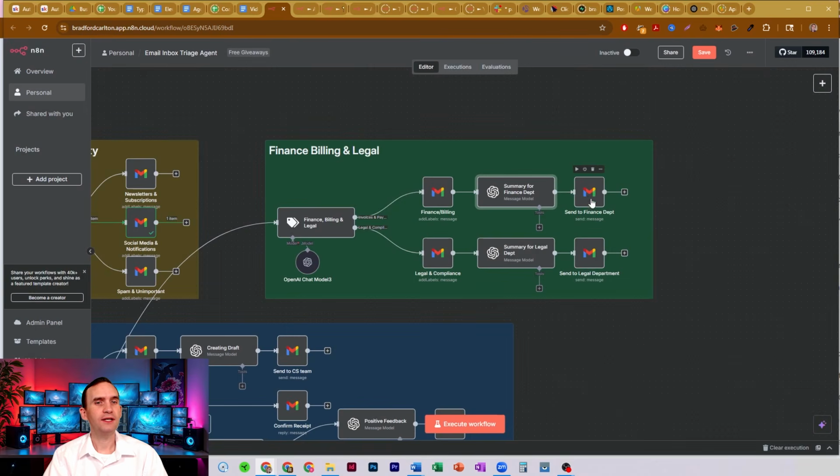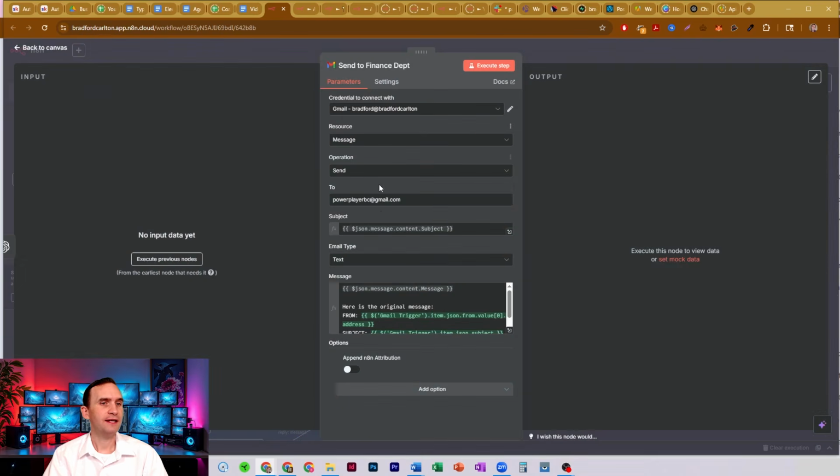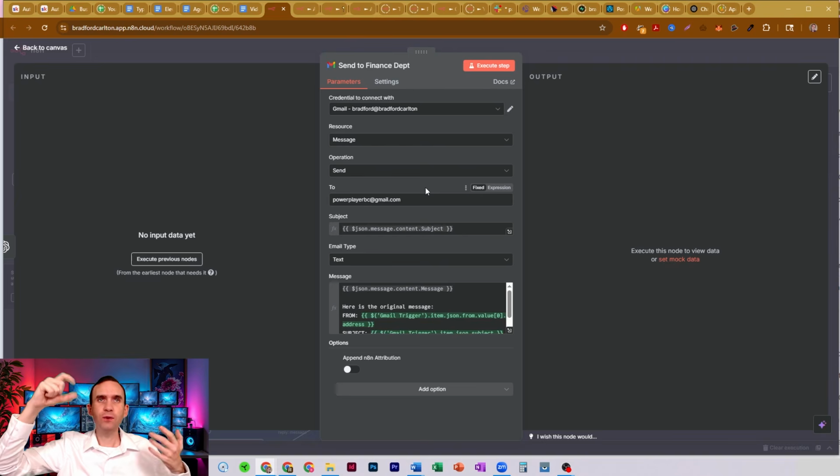That summary is then going to get emailed. And in this case, I have it set to email to just another email of mine, just as an example of being able to send it off. So if you have a bookkeeper that you want all of your invoices to be sent to, you can have all of your invoices automatically sent to the bookkeeper without even having to open it. Whereas it will tag it, it'll put it in your email with that tag, and you can check it if you want, or it's going to automatically forward it on.